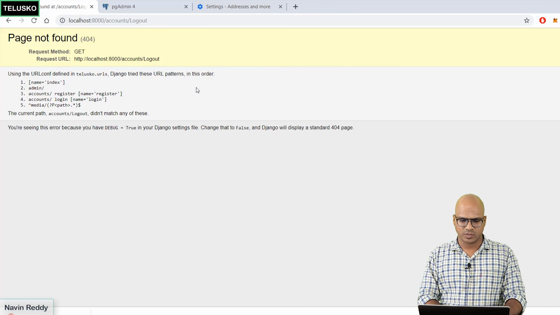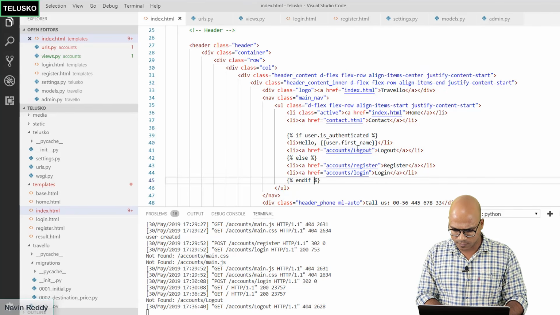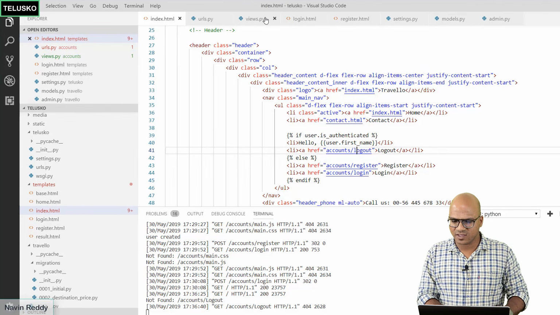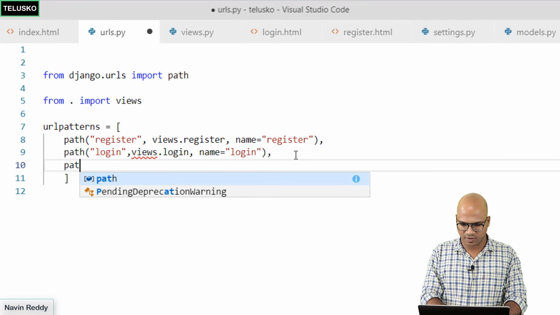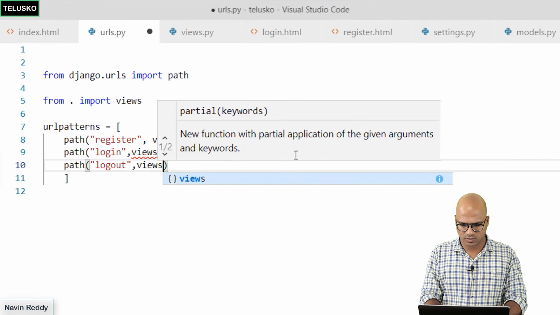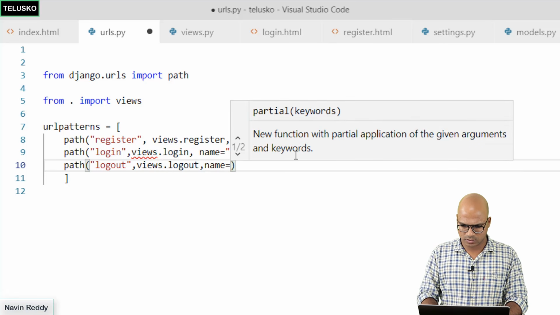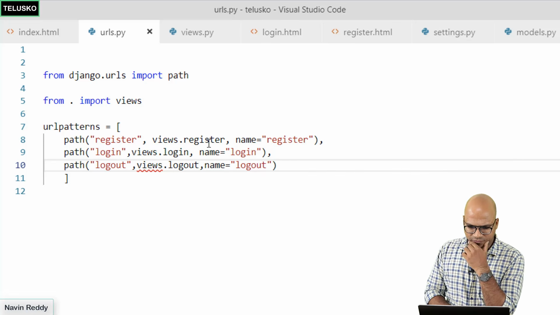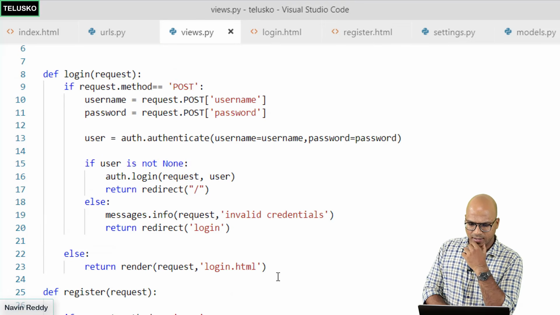So the way you can do that, oh, we have made one mistake. It should not be capital logout, it should be small one. Okay, so basically we have to do the mapping first. In the URLs, we have to say path, we have to also handle logout now. We'll say logout, and here we'll say views.logout, comma, name is... Okay, that's the thing we need here, but we don't have a function which is logout in this case. Let's do that.